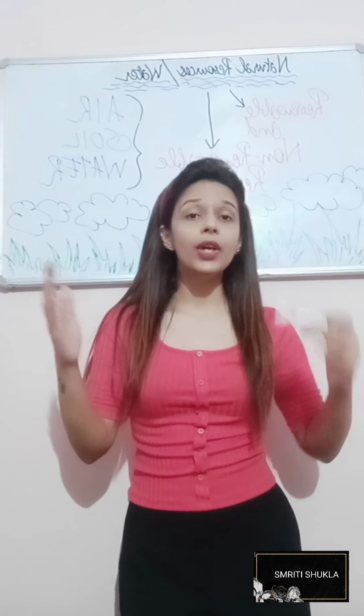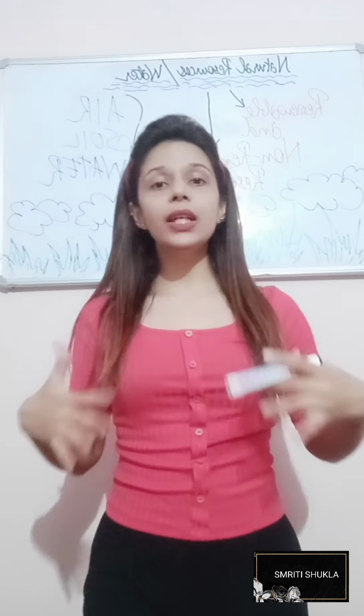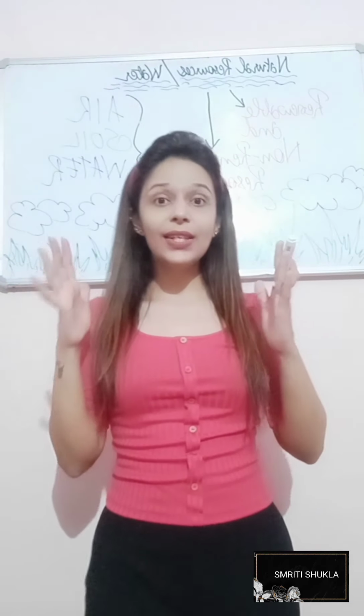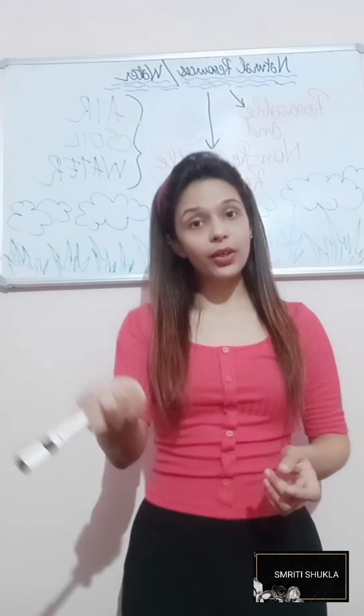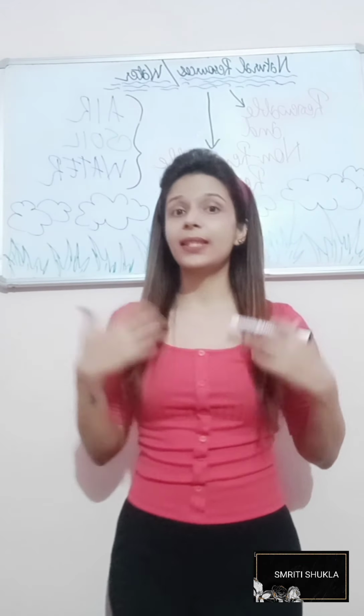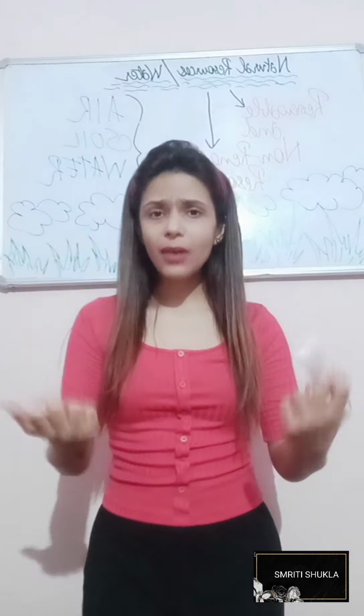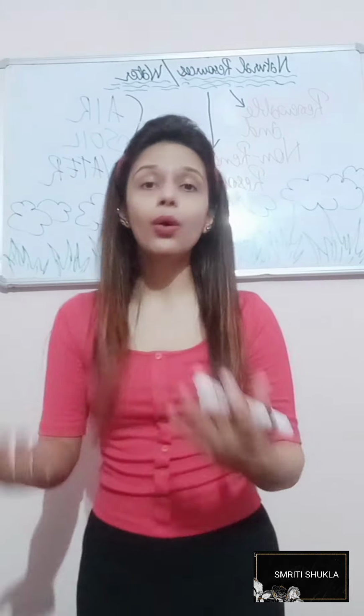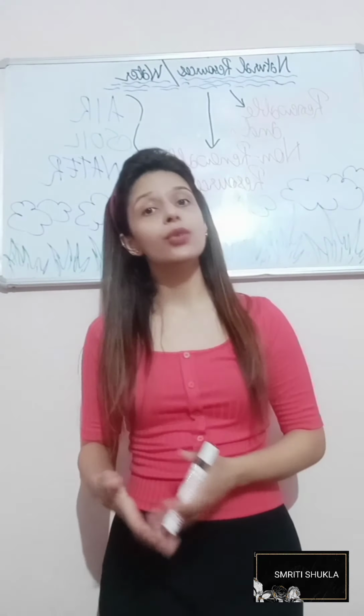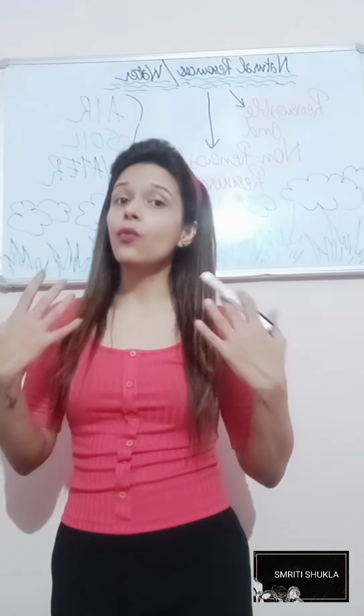When we talk of renewable, try to divide the word into certain parts so that learning and understanding will become easier for you. Renewable resources are the resources which are able to renew themselves. For example, sun, water, wind. We get solar energy from the sun. Wind is also a very powerful source of energy. And when we talk of water, we all know about hydroelectricity, which is produced by using hydro, that is water.